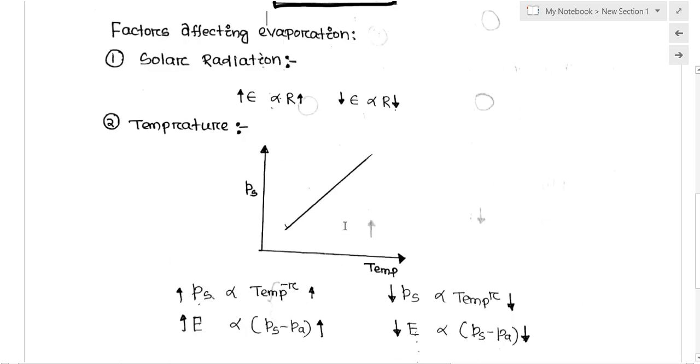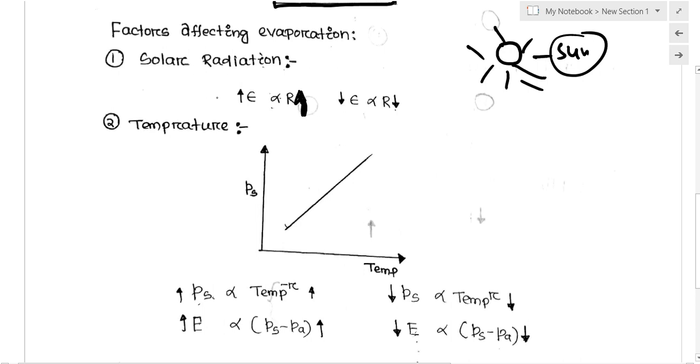The first one is solar radiation. Solar radiation means the intensity of the radiation coming from the sun. The rate of evaporation is directly proportional to the intensity of the solar radiation. As the intensity of the solar radiation increases, the rate of evaporation increases. As the intensity of the solar radiation decreases, the rate of evaporation decreases.